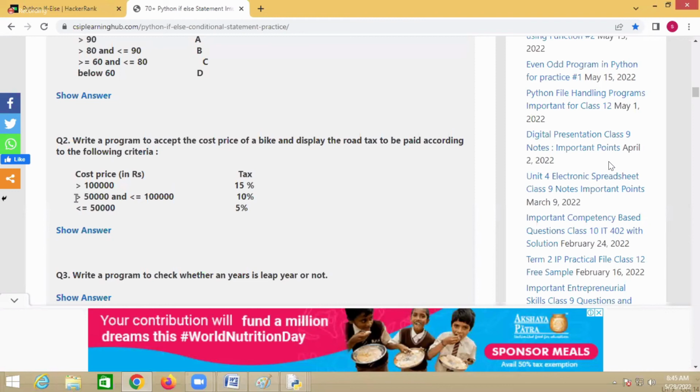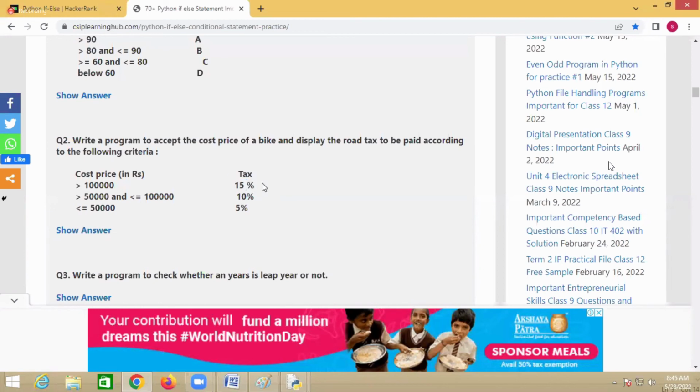If the bike cost is greater than 50,000 and less than or equal to 1 lakh, road tax is 10%. If it is less than or equal to 50,000, road tax is 5%.